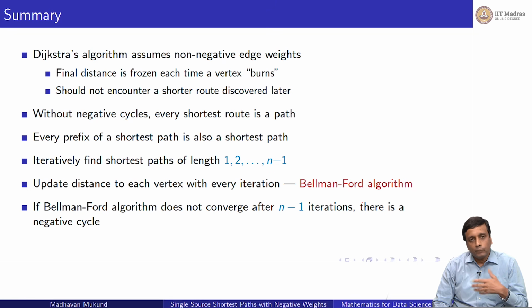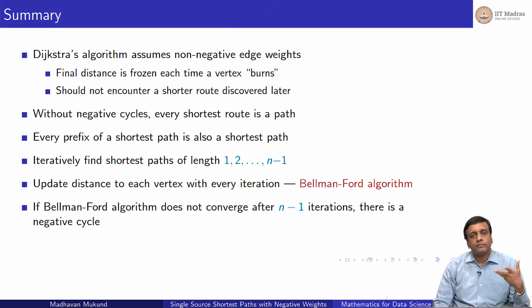So in a way, Bellman-Ford is a much simpler algorithm to think of. It's just a blind iteration. You just n-1 times you keep updating, right? You don't have to keep track of anything that was burnt, and you don't have to keep track of expected burn time separately and all these things. You just keep updating. Every time you make an update, you look at all the neighbors and update them again.